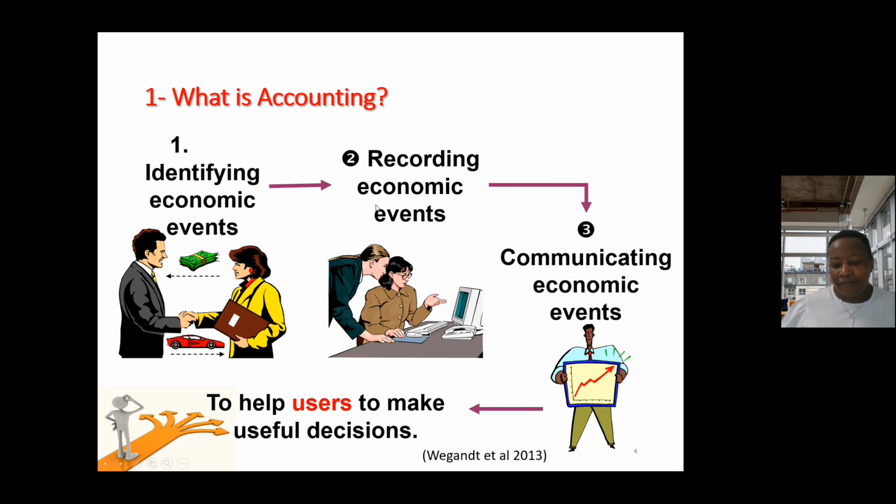So accounting is a process of identifying economic events, recording those economic events, and communicating the economic events to users so that they can make informed decisions.